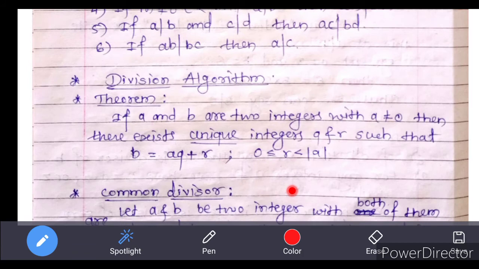Next concept, that is the division algorithm, which states that if a and b are two integers with a not equal to 0, then there exist unique integers q and r such that b is equal to aq plus r, where 0 is less than or equal to r, strictly less than the absolute value of a. That means for any integers a and b with a not equal to 0, we can express b as aq plus r for some integers q and r with the conditions 0 is less than or equal to r, strictly less than the absolute value of a.